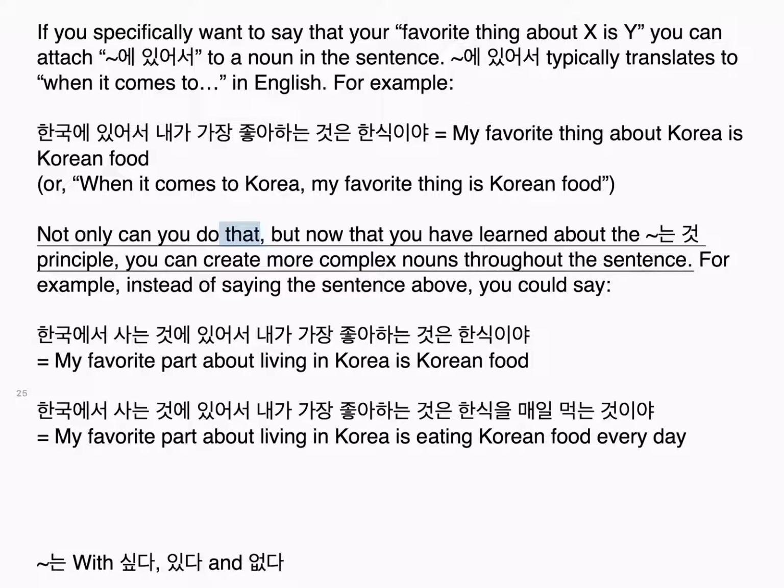Not only can you do that, but now that you have learned about the 는 것 principle, you can create more complex nouns throughout the sentence. For example, instead of saying the sentence above, you could say, 한국에서 사는 것에 있어서 내가 가장 좋아하는 것은 한식이야. My favorite part about living in Korea is Korean food. 한국에서 사는 것에 있어서 내가 가장 좋아하는 것은 한식을 매일 먹는 것이야. My favorite part about living in Korea is eating Korean food every day.